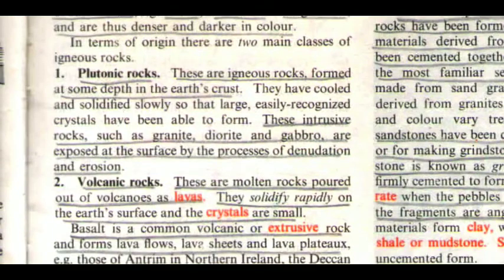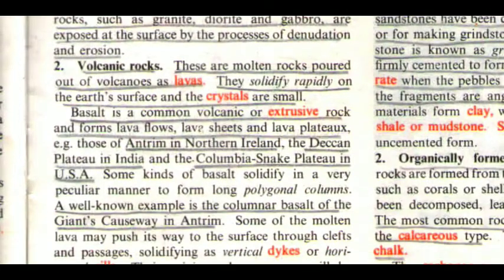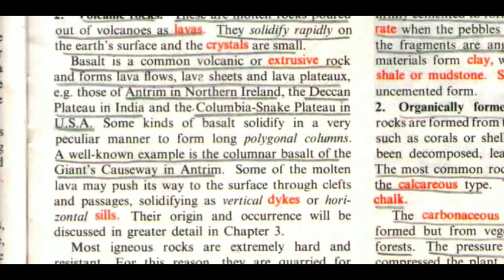The first one is plutonic rocks. These are igneous rocks formed at some depth in the Earth's crust. They have cooled and solidified slowly so that large, easily recognized crystals have been able to form. These intrusive rocks, such as granite, diorite, and gabbro, are exposed at the surface by the processes of denudation and erosion. The second one is volcanic rocks. These are molten rocks poured out of volcanoes as lavas. They solidify rapidly on the Earth's surface and the crystals are small. Basalt is a common volcanic or extrusive rock and forms lava flows, lava sheets, and lava plateaus.